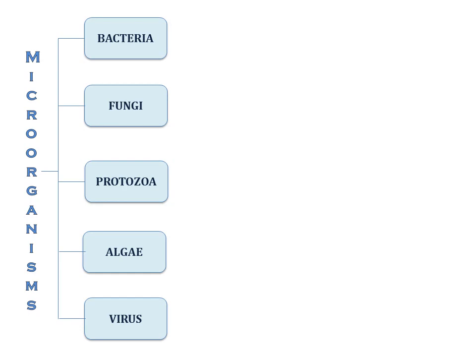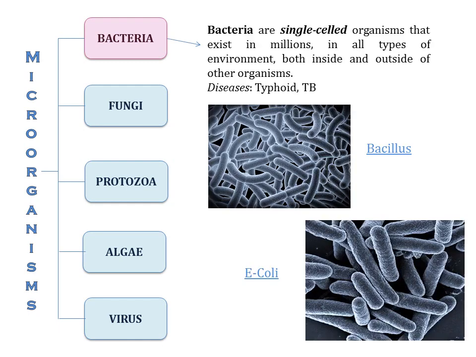Now, microorganisms can be classified into 5 groups, namely bacteria, fungi, protozoa, algae and virus. Now, let's study each of these groups briefly. The first one is bacteria. Bacteria are single-celled organisms that exist in millions in all types of environment, both inside and outside of other organisms.